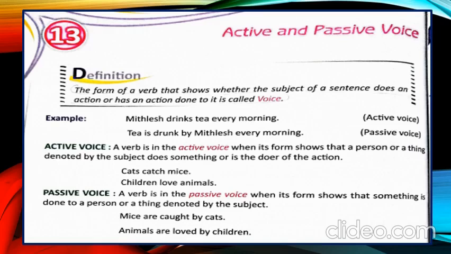Passive voice. A verb is in the passive voice when its form shows that something is done to a person or a thing denoted by the subject. Mice are caught by cats. And the second one is animals are loved by children.